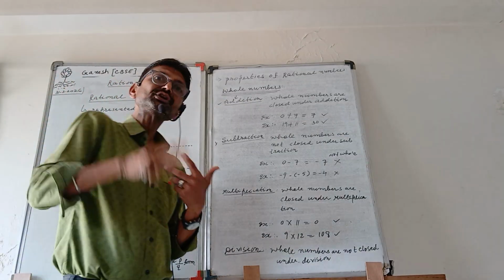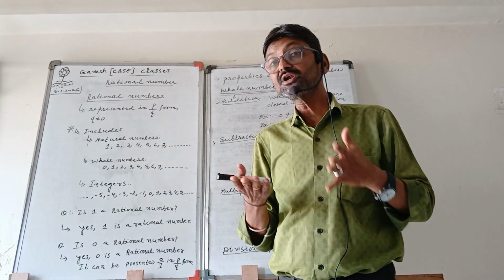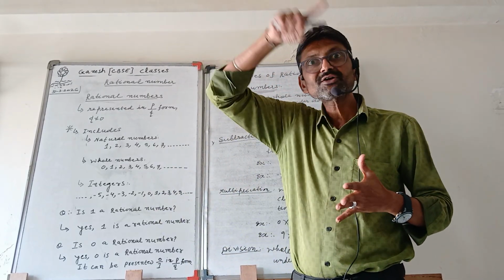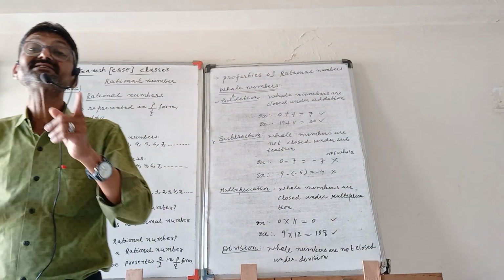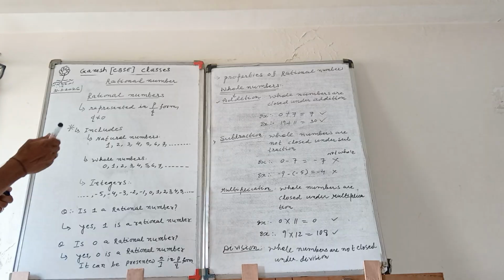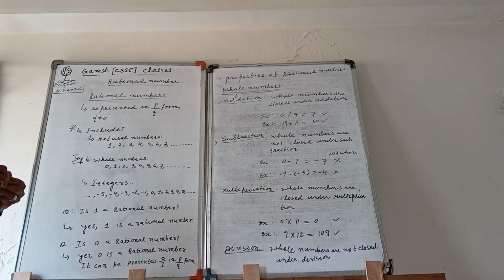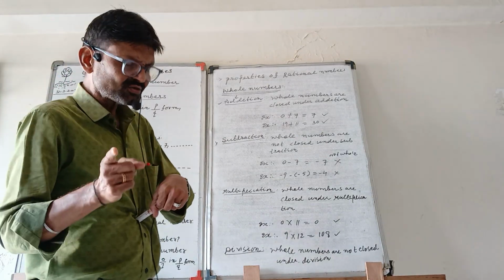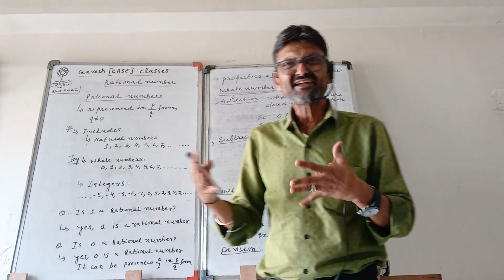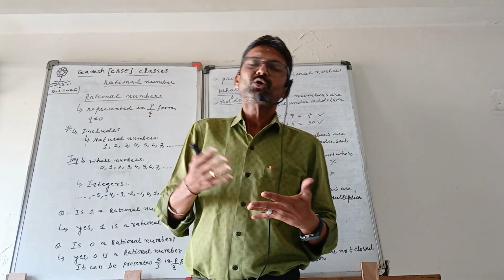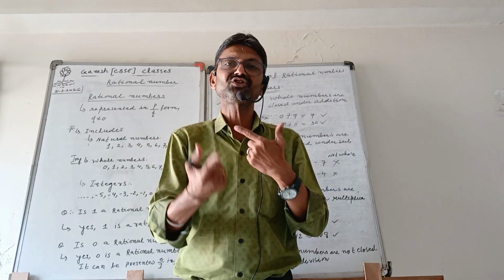A rational number also includes the second type of number, whole numbers. We are talking about whole numbers, which always start from 0. This is an important thing to understand: the whole number never starts from 1. Here also I have seen students making many mistakes and mixing it up. So, beta, always remember the whole number always starts with 0.